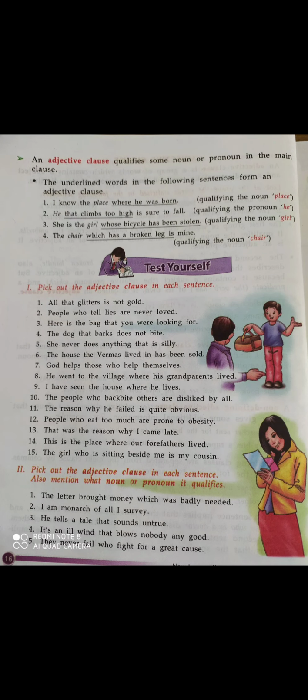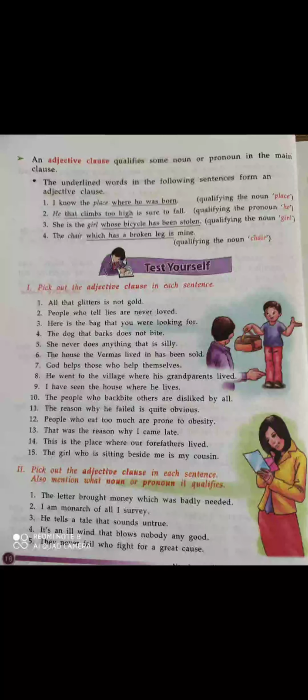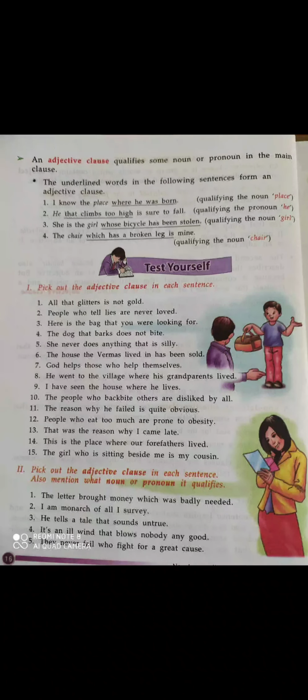Okay, and as they have their own subject and predicate, which is the subject here? So in this group of words, see, which has a broken leg. So here which is a relative pronoun, and which also becomes the subject and has becomes the predicate. Okay, so it has its own subject and predicate, so it is a clause.